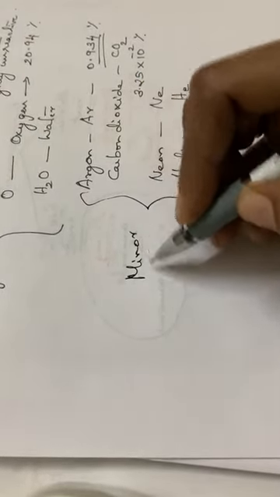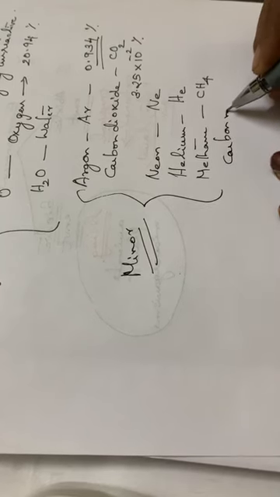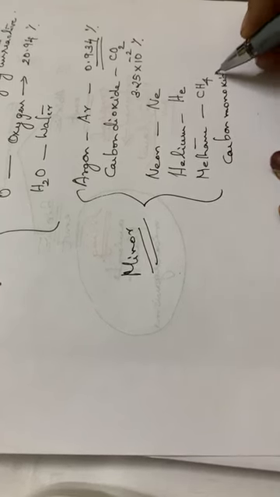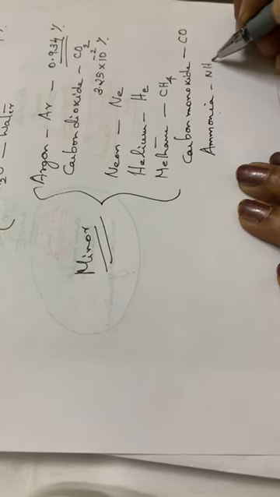So major components are nitrogen, oxygen and water, and the minor components are argon, carbon dioxide, helium, methane, etc. Then so many trace gases are there. For example, carbon monoxide, a highly toxic gas, you know. The formula is CO. Then ammonia, that is NH3. These are also some of the minor components present in our atmosphere.